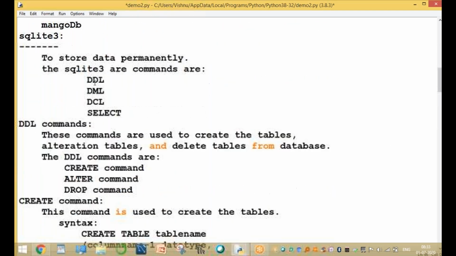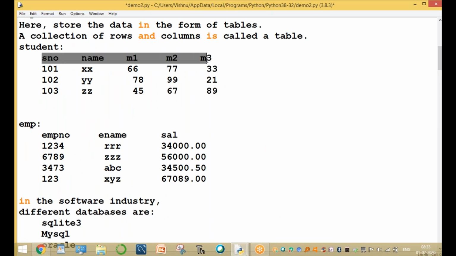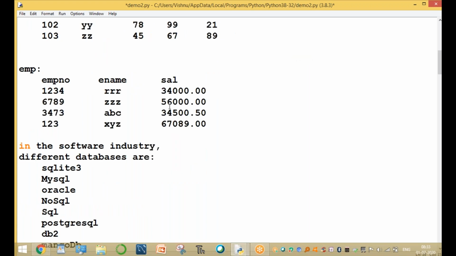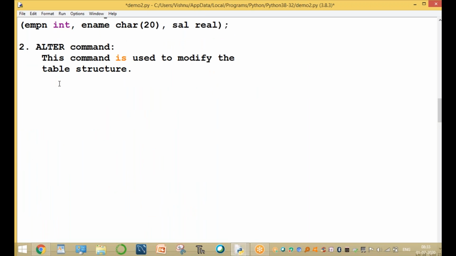How to modify? So this is a table. This table already contains 5 rows and 5 columns. If you want to add one more column, the total, and one more column, the average, you can add the 2 more columns. That is modifying the table structure. Actually, the table structure is only for 5 columns. If you want to modify the structure of the table, you can use the alter command. This command is used to modify the structure.